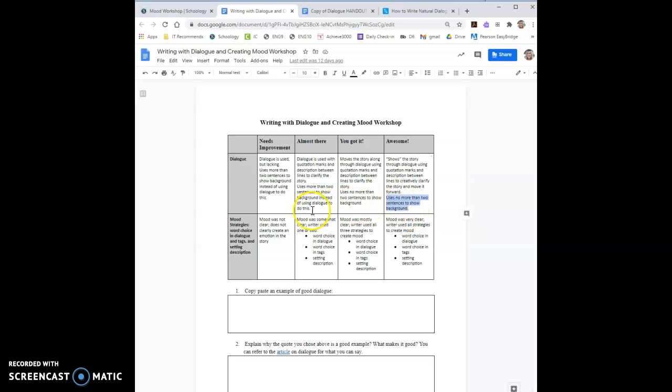If there are more than 2 sentences, they're falling into the almost there category. On the other hand, you have mood here, and the mood is very clear. The writer used all strategies to create mood, and they used word choice in the dialogue, word choice in the tags, as well as in the setting description, and that's what we're looking for here.